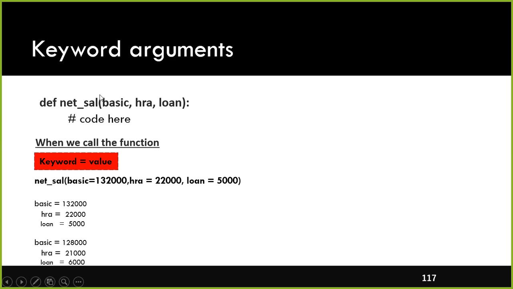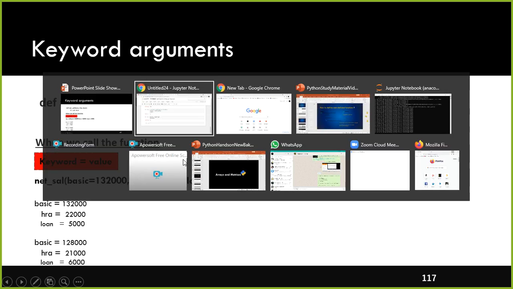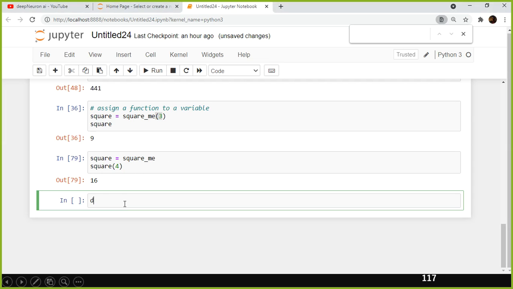With keyword arguments, you can pass the values in a different order. You don't have to pass the values the way you defined your function arguments, right? So in this case, I don't have to specify, this is called keyword. Let us take the same example. For example, def netSal with HRA, basic, loan. We'll start with a simple example and then we will look at the complex one.